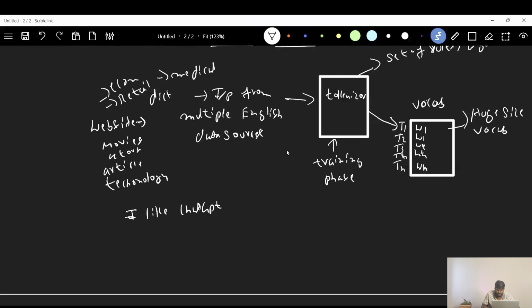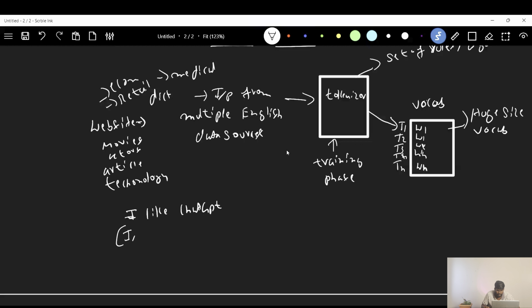Now we are giving the input sentence to get the tokens and associated token IDs. If you give I to this tokenizer, it will search in its vocab. Is a token available for the word I? Yes, the token is available, and it will return the token ID.